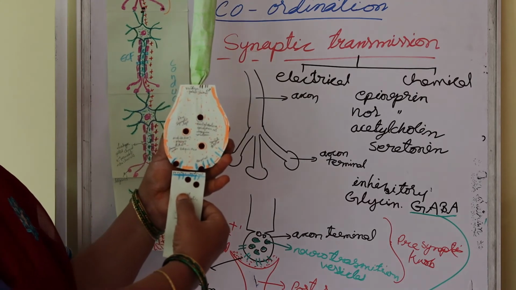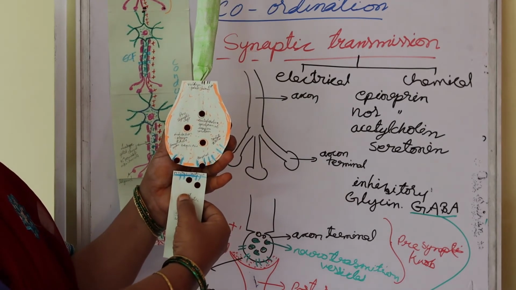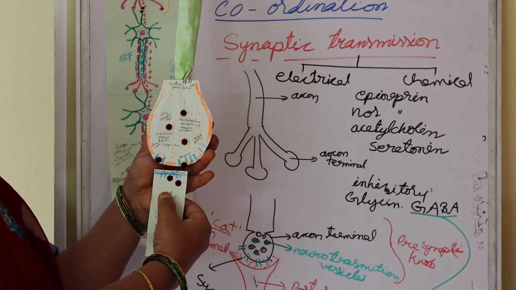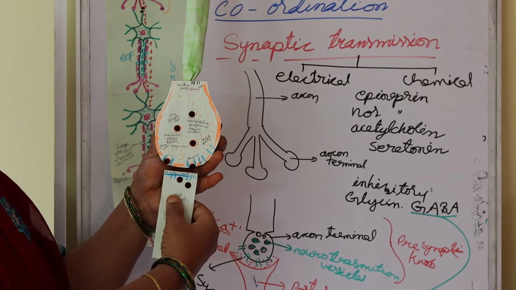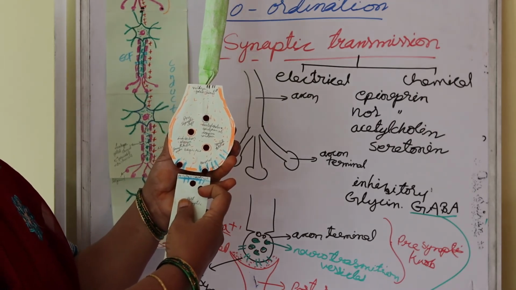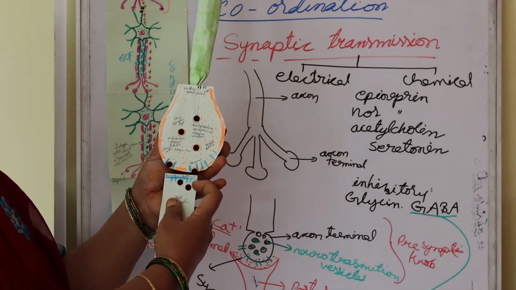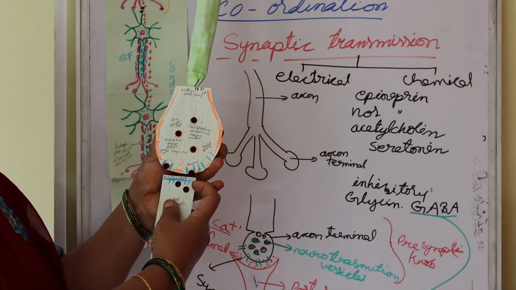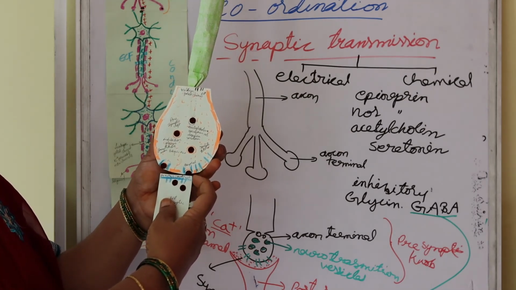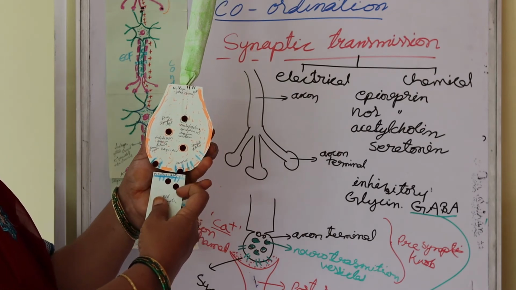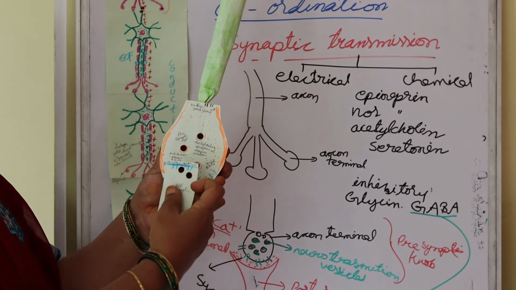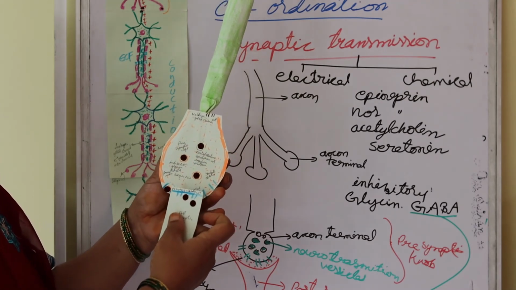In that gap, fluid filled neurotransmitters such as acetylcholine are present. Here also ligand gated channels are present. These channels, the receptors, receive the impulse from the presynaptic membrane to the postsynaptic membrane. Through this junction, it transmits an electric or chemical impulse from one neuron to another neuron. So this is neural synaptic transmission overall.